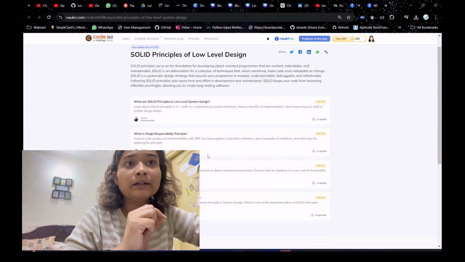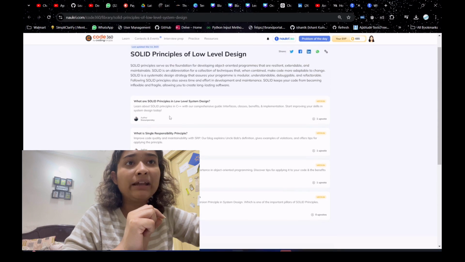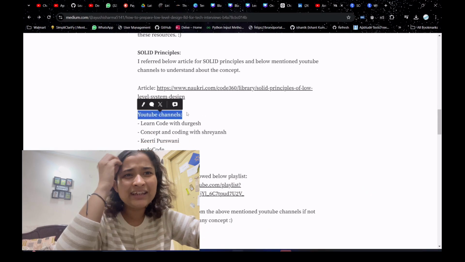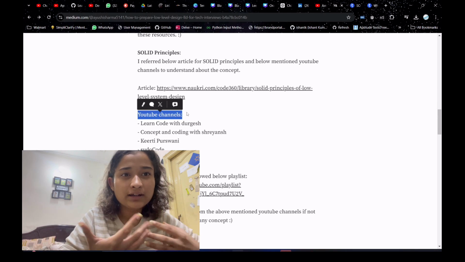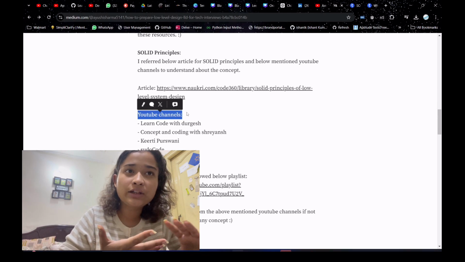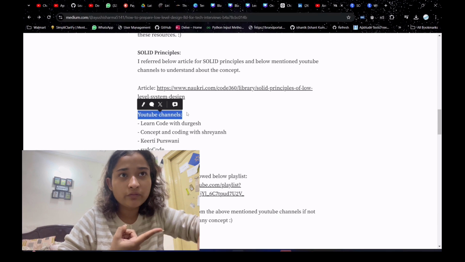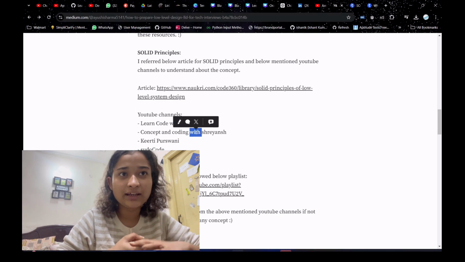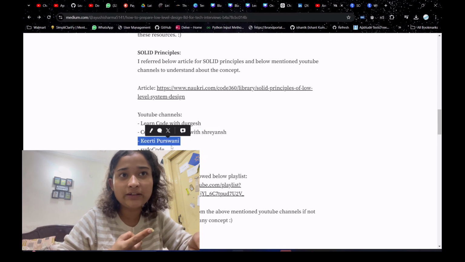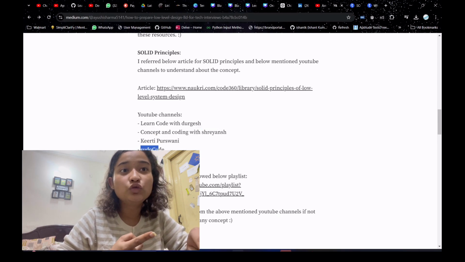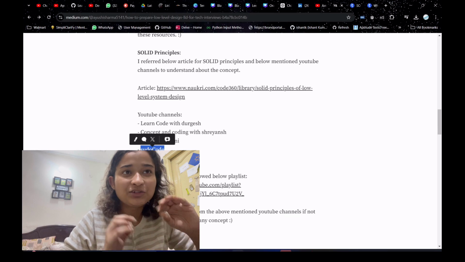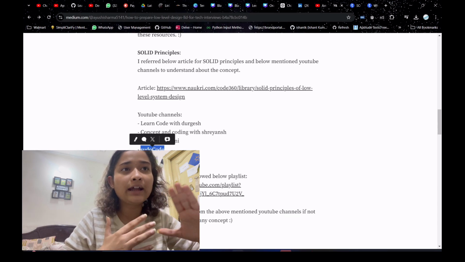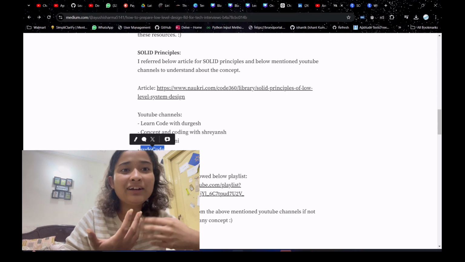And some of the principles, like one or two principles which are not mentioned here, those you can check out on these YouTube channels and any video of any channel which you are able to understand from, right? All of these 4 channels were very good. Like Learn Code with Durgesh, this was a very good channel. Concept and Coding with Shreyansh was also a good channel, and Kirti Purswani's YouTube channel also was very helpful. And there was this Pseudocode YouTube channel which was very helpful. So all these 4 channels were very helpful. Anything which you're not able to understand from anywhere, right, you can just hop on to the other resource and maybe you can try from there.